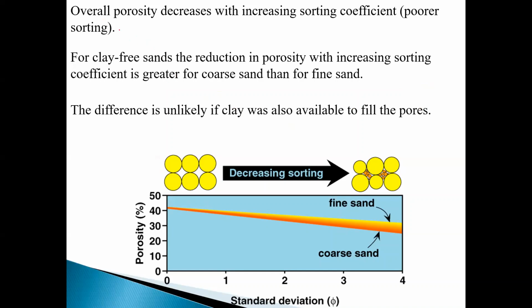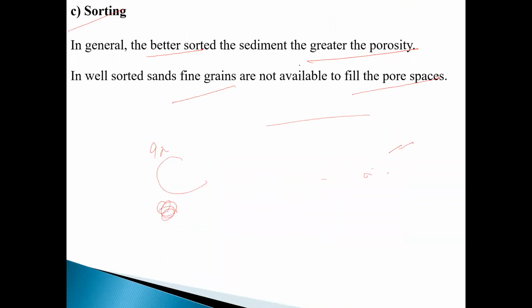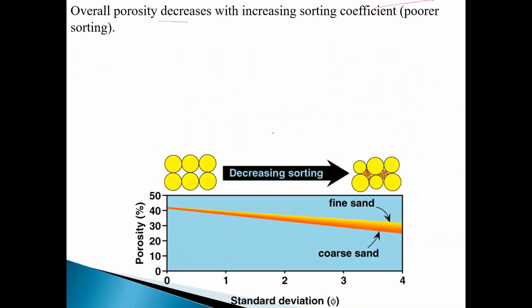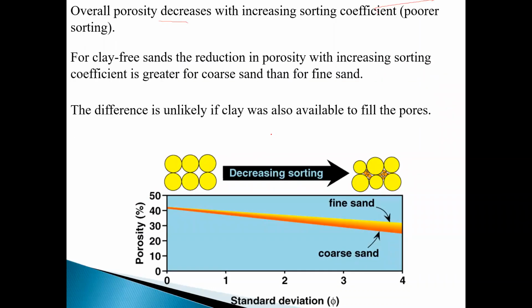So we can say overall porosity decreases with increasing sorting coefficient. What is the sorting coefficient? First of all, sorting is different and the sorting coefficient is different. For clay-free sand, the reduction in porosity with increasing sorting coefficient is greater for coarse sand than fine sand, and the difference is unlikely if clay was available to fill the pores.